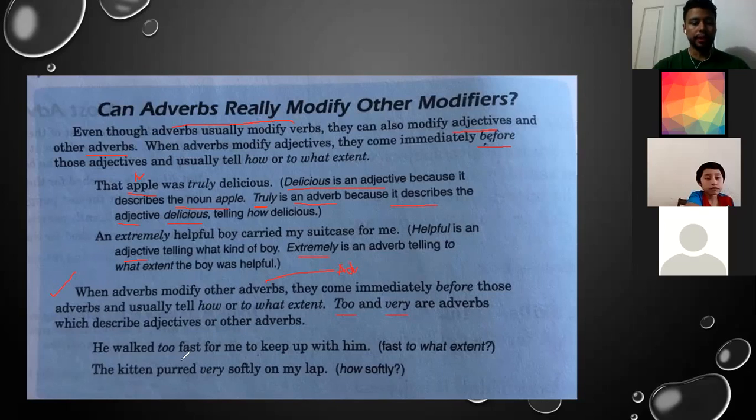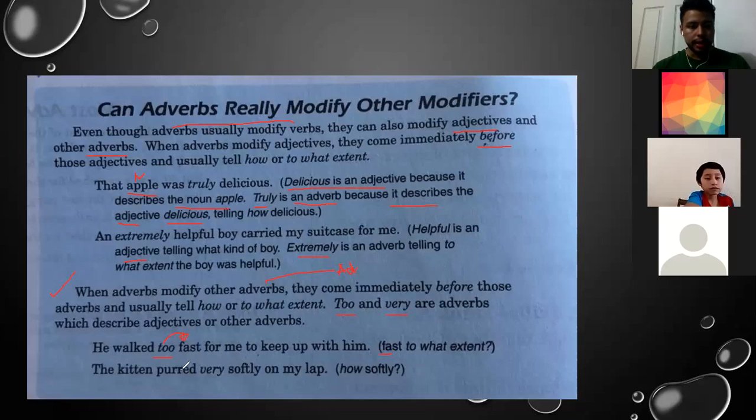All right. Here are a couple of examples. He walked too fast for me to keep up with him. So fast, in this case, is the adjective, yes. But in that case, too is modifying fast. The question is, to what extent? Remember, to what extent is the reach that the sentence can go.